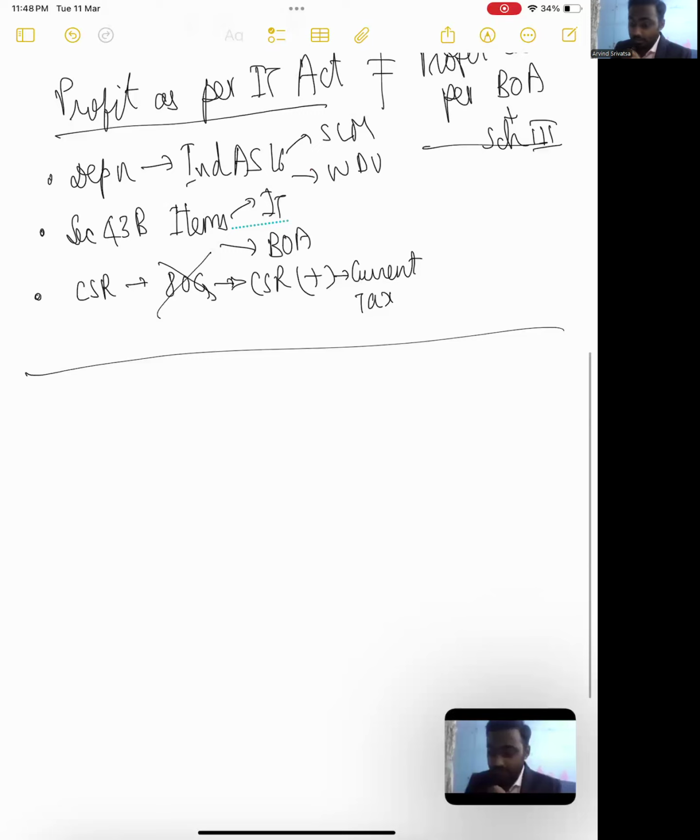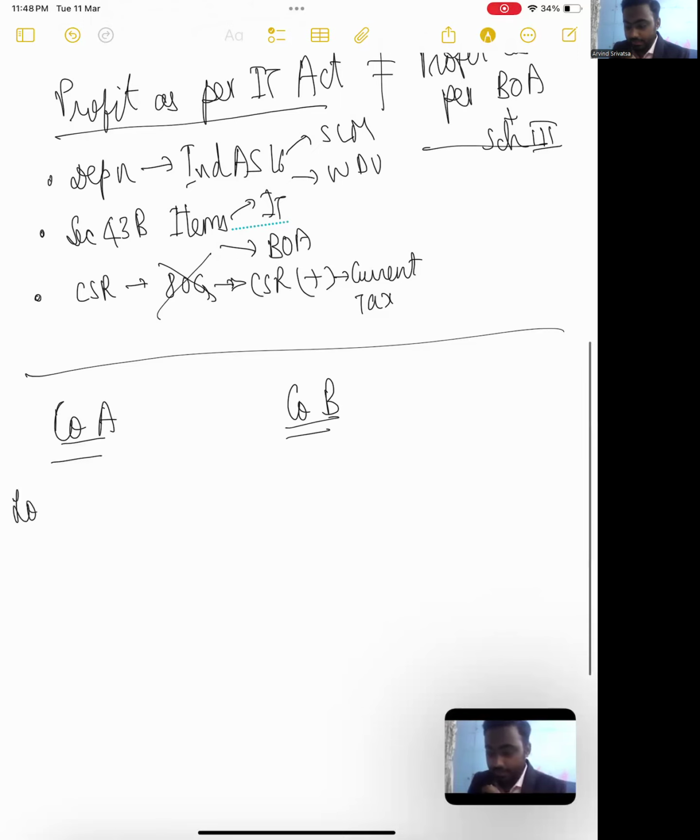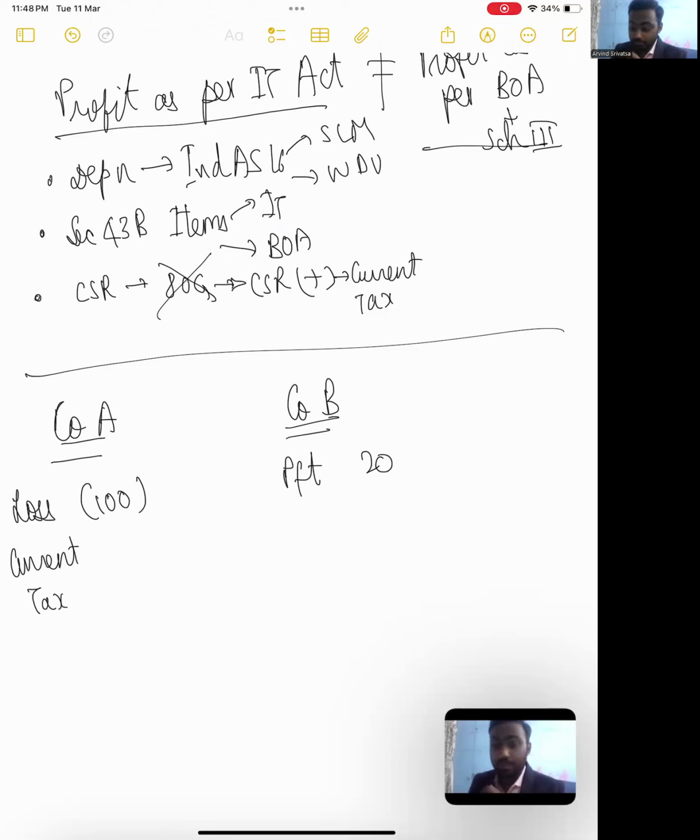So, let us say there is company A and there is another company, company B. Company A has a loss of 100 and company B has a profit of 20. Current tax, which company A might be paying, might be, let's say, 50 rupees. But current tax, which company B might be paying, might only be, let's say, 40 rupees.